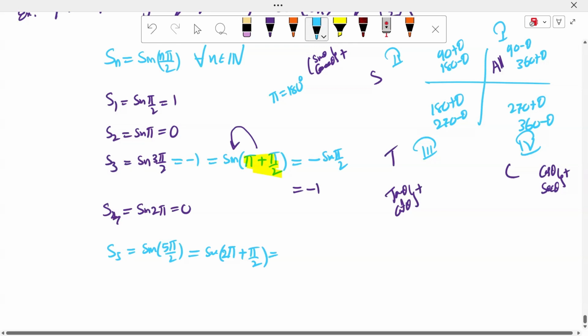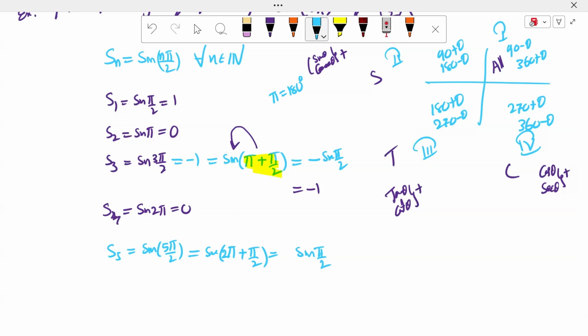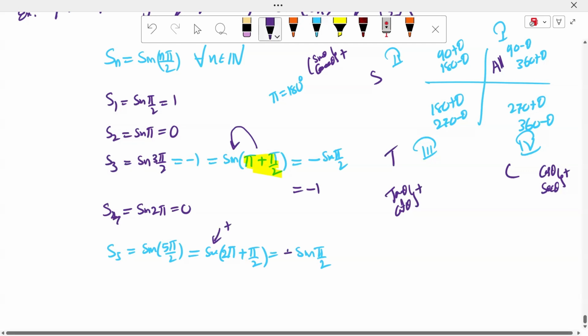It is nothing but sin(360 plus theta). 360 plus theta, it is the sin theta. Sin theta, which coordinate, sir? Which coordinate, sir? 360 plus theta is the first coordinate. In the first coordinate, what happens to sin, sir? What does the sin function become, sir? It becomes positive. So what is the right answer?